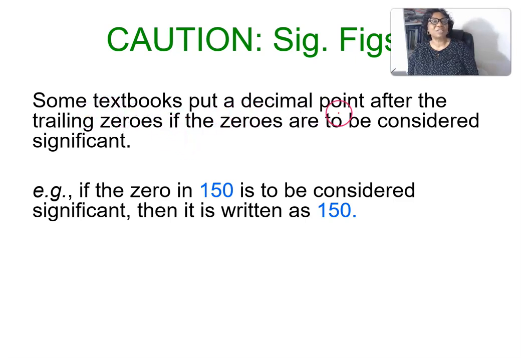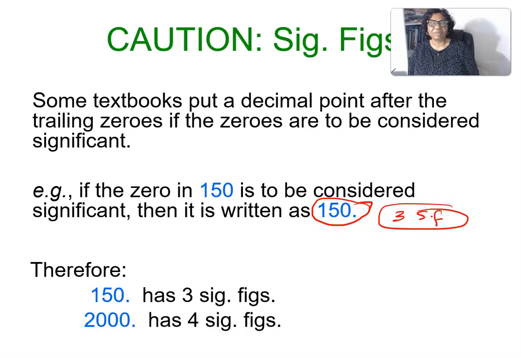Some textbooks put a decimal point after the trailing zero if the zeros are to be considered significant. So if the 0 in 150 is to be considered significant, some textbooks write it like this, which tells you that we have 3 significant figures. So this is 3 significant figures and this is 4 significant figures.